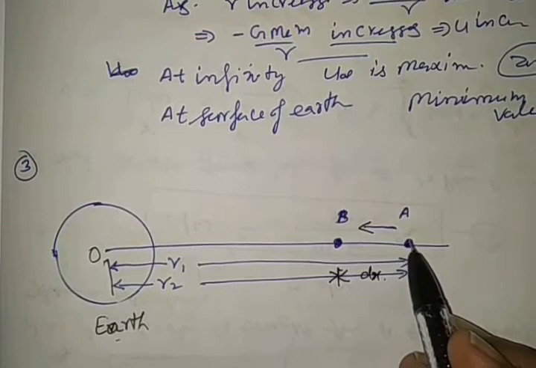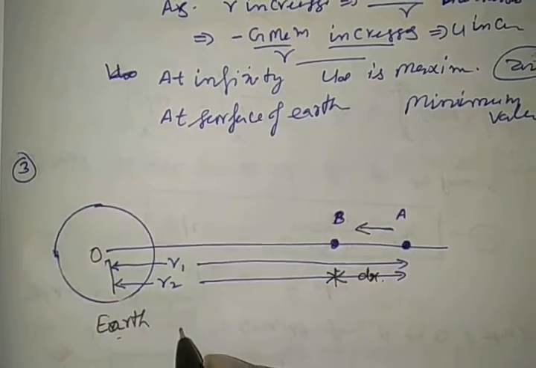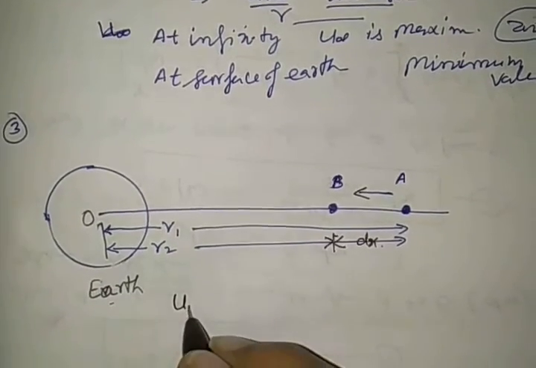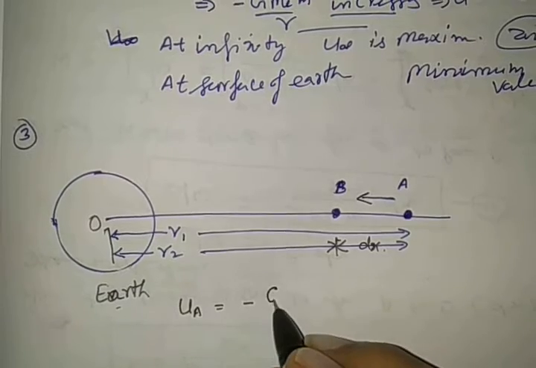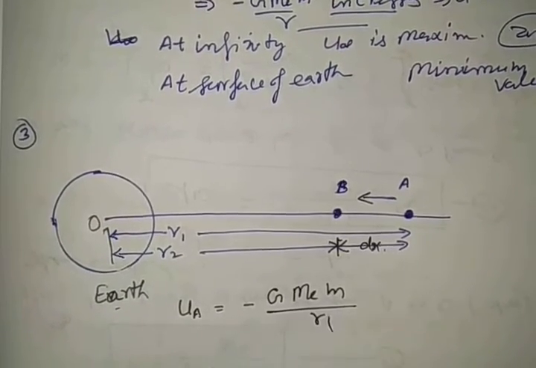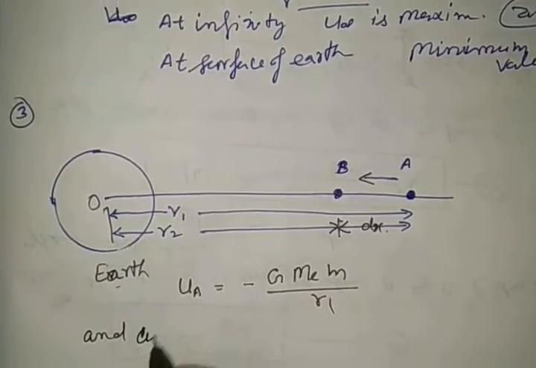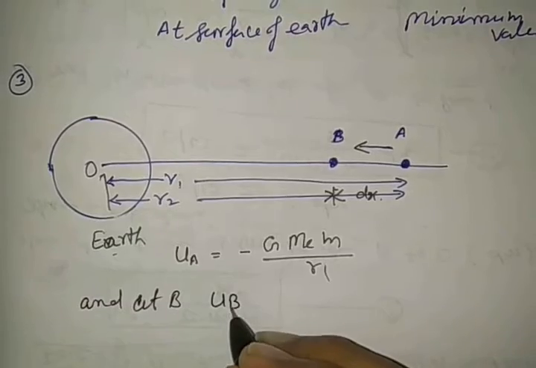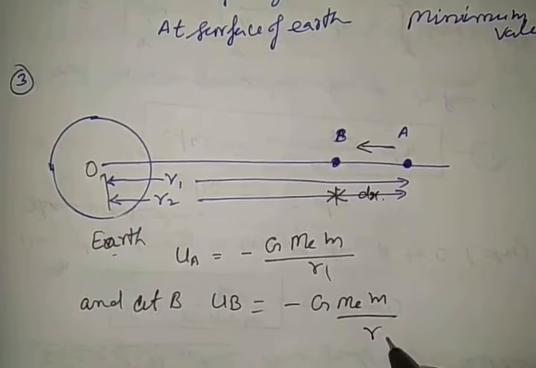So the body is moved from A to B. The gravitational potential energy of the body at A is given by the formula UA is equal to minus G MEM by R1, and at B, UB is equal to minus G MEM by R2.